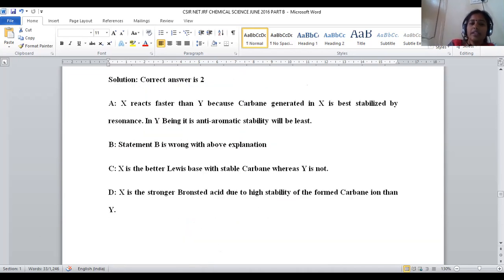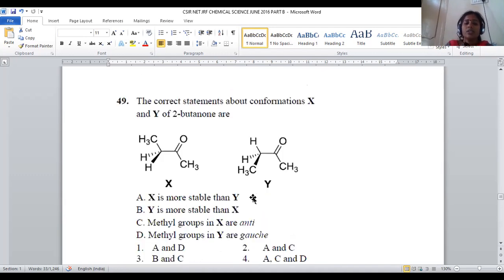Which are clearly explained here. X reacts faster because the generated carbanion is resonance stabilized. Then D, stronger Bronsted acid because H plus is readily removed from the system, right? And the next question, again, is a part of organic chemistry. The correct statement about conformations of X and Y.